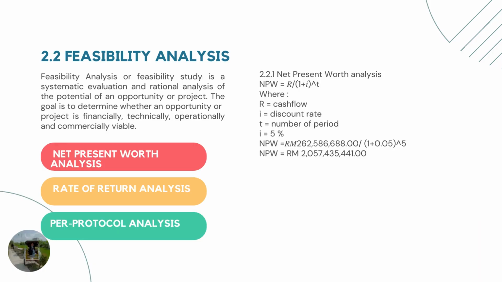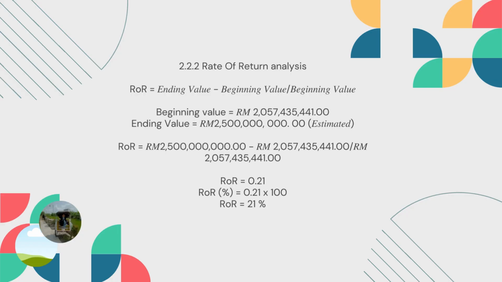Now we get to feasibility analysis, and there are 3 points in feasibility analysis. The first is net present worth analysis, the second is rate of return analysis, and the last is payback period analysis. Because the nominal NPV is positive, this project can run. And we get an ROR of 21%.